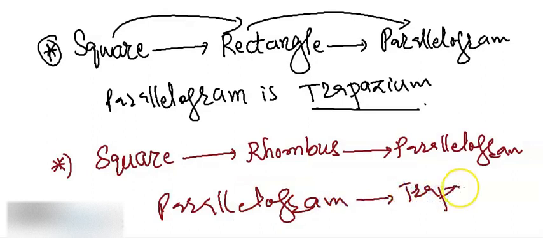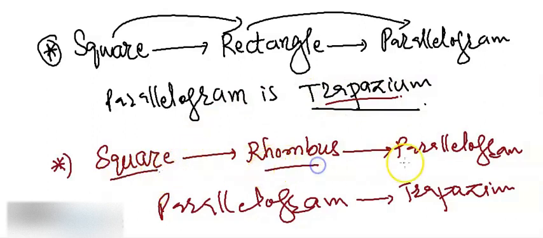So if you start from a square, then you can say that every square is a rectangle, and then every rectangle is a parallelogram, and then every parallelogram is a trapezium. On the same lines, if you say that your square is a rhombus, and then a rhombus is a parallelogram, and this parallelogram is a trapezium.